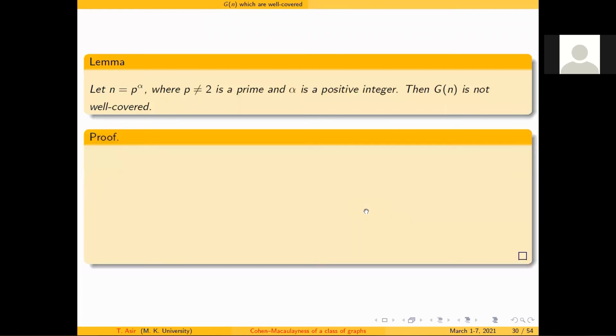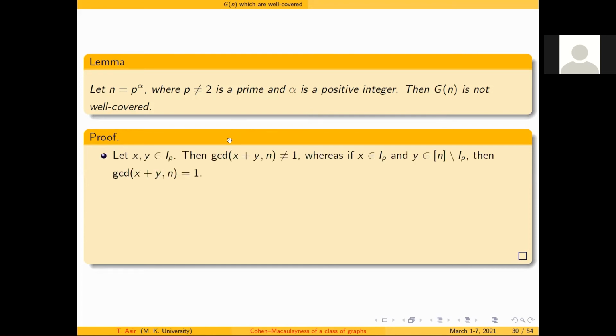So as I said to you, I just move on to the prime power. If n equal to p alpha, where alpha is a positive integer and p is a prime which is not equal to 2, then this graph G of n is not well covered. I would like to give the proof of this. This proof is also a very simple one.